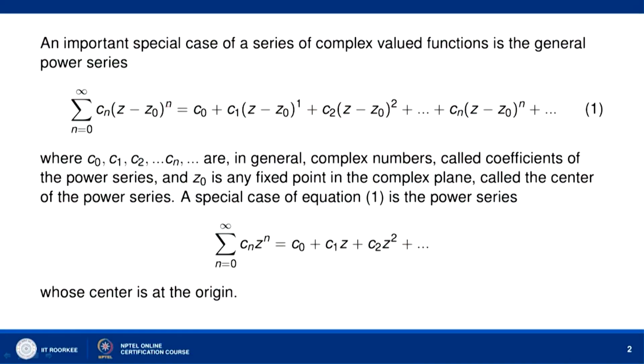An important special case of a series of complex valued functions is the general power series, sigma n equal to 0 to infinity Cn (z minus z naught) to the power n, which can be expressed as C naught plus C1 (z minus z naught) plus C2 (z minus z naught) squared and so on, Cn (z minus z naught) to the power n and so on, where C naught, C1, C2, Cn are in general complex numbers and are called the coefficients of the power series. Z naught is any fixed point in the complex plane called the center of the power series.